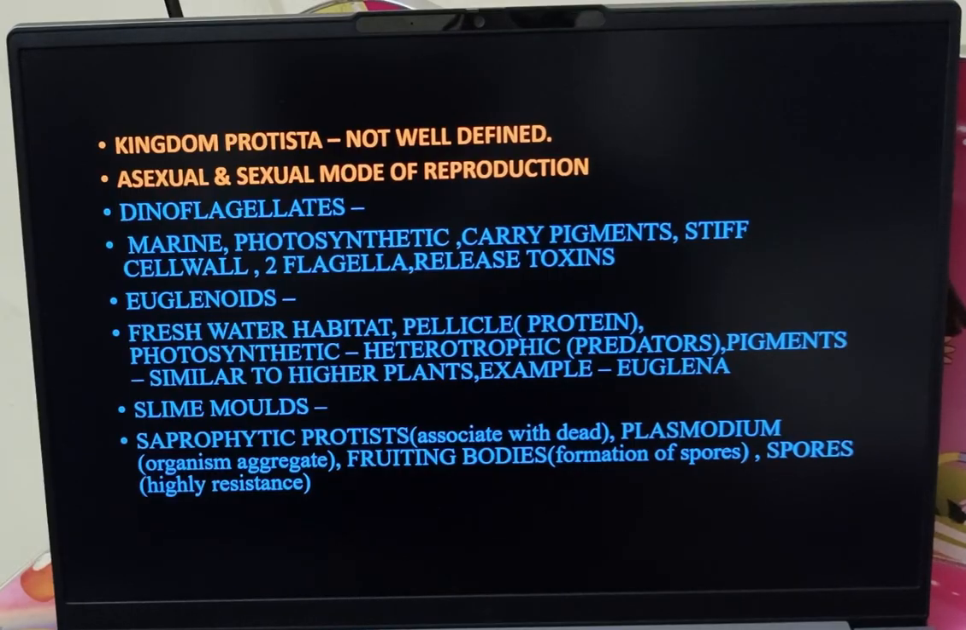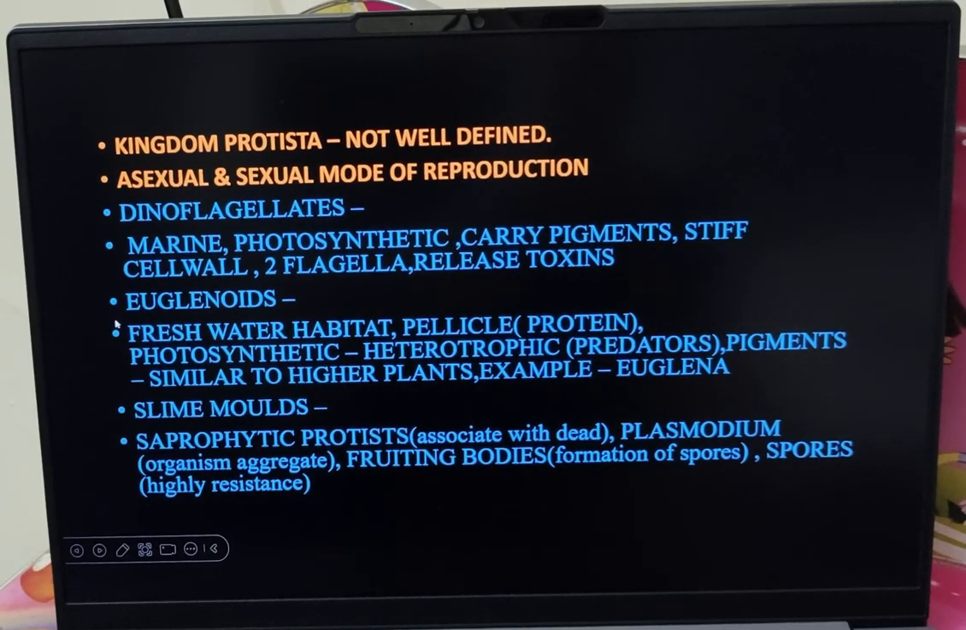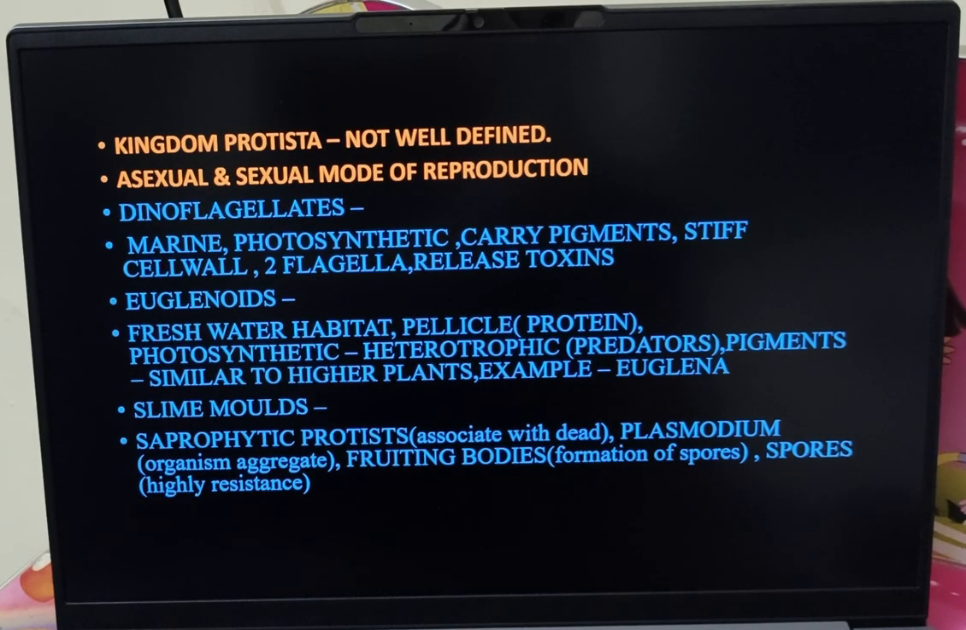So obviously, not only photosynthetic pigment, they also carry different pigments like brown, blue or red depending upon the type of cell. And they have a highly stiff cell wall. So these dinoflagellates will have a stiff cell wall, and it has two flagella. So I said kingdom Protista will have flagella. Flagella meaning it has a whip-like structure that helps in movement, and they release toxins.